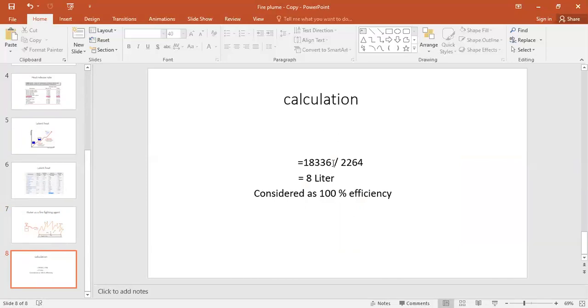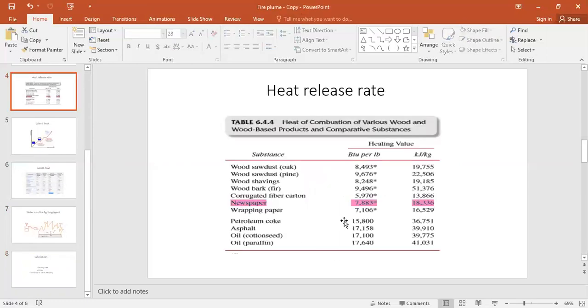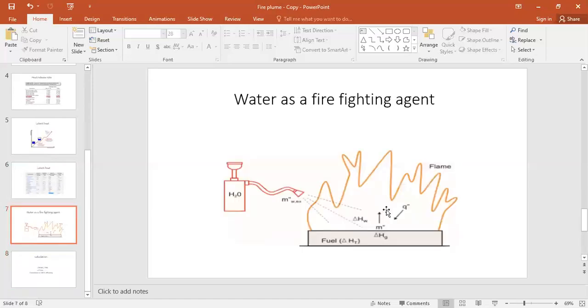18,336, this value I have taken from the heat release rate, the heat release rate of newspaper, kilojoule per kg. After that, this 2264 I have taken from the latent heat of water. Please assume this bar is a newspaper bundle of 1 kg. It is burning, and we put water on the burning surface area.